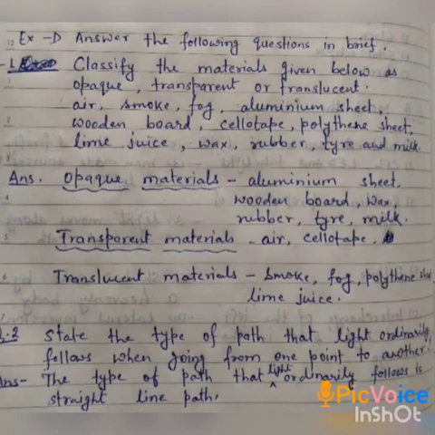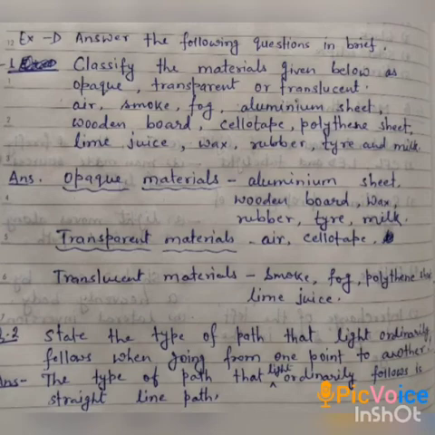Now the first one is opaque. So from these, aluminium sheet, wooden board, then wax, rubber, tire, and milk, all these are opaque materials. Then transparent is air, sellotape. These are transparent materials. Then smoke, fog, and then polythene sheet, lime juice. All these are translucent materials.